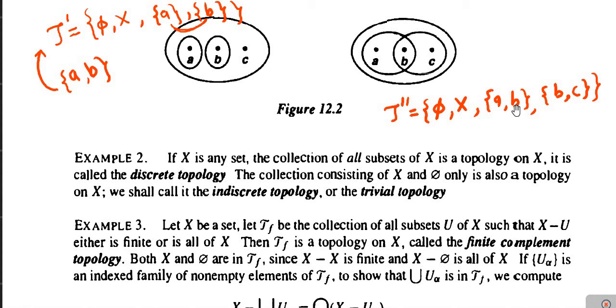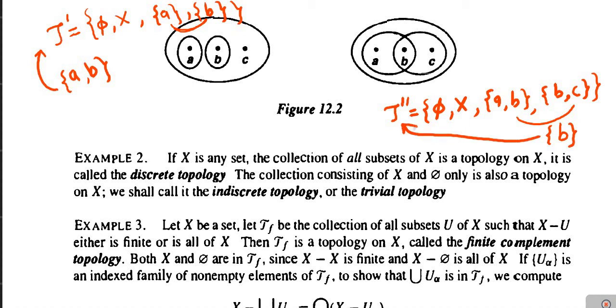Why is it so? Because one member of tau double dash is the set containing A, B, and the other member is B, C. If we take their intersection, it is the singleton set B, and obviously this singleton set B is not a member of tau double dash.